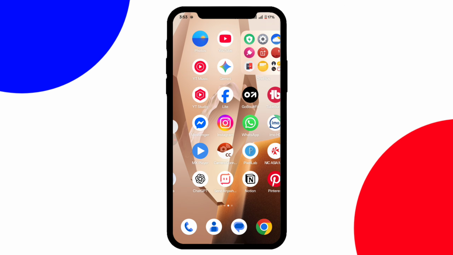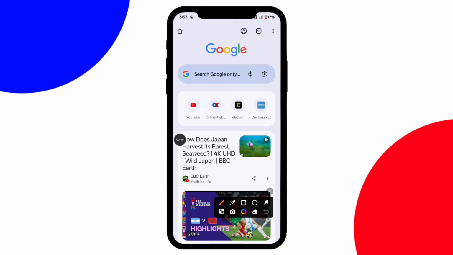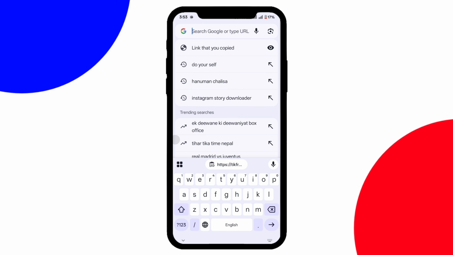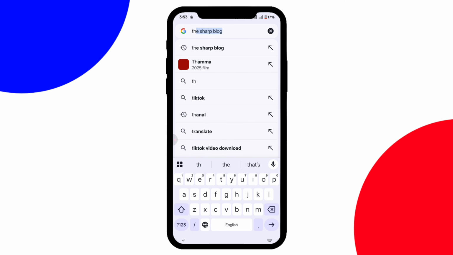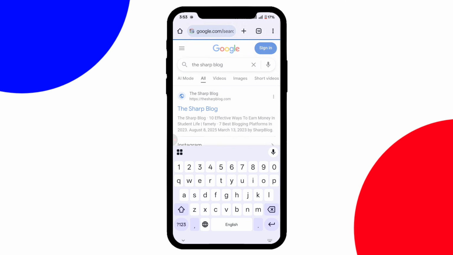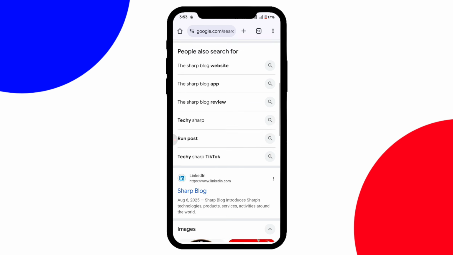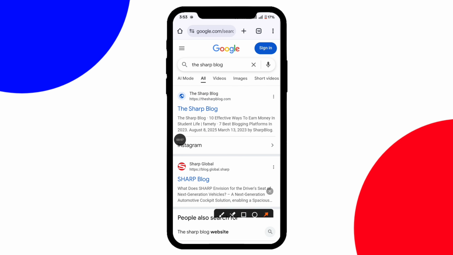So for increasing likes and followers, you simply have to open any browser like Google Chrome or Safari. Simply click on the search icon and type a website name called The Sharp Blog. And guys, when you search The Sharp Blog, as you can see, there are lots of articles and websites over here. So what you should do is, the first website is thesharpblog.com. Just click on this website.